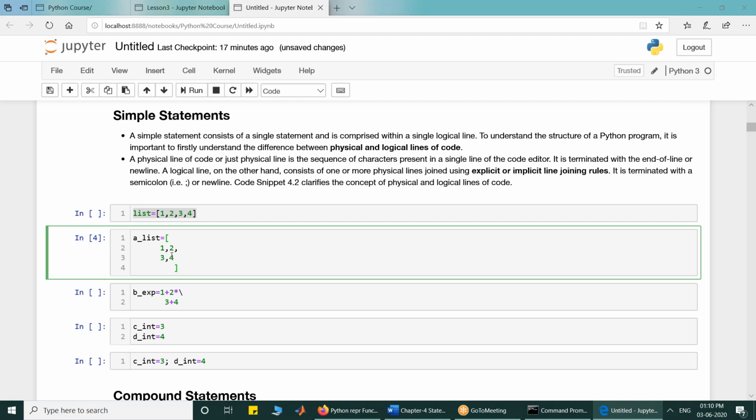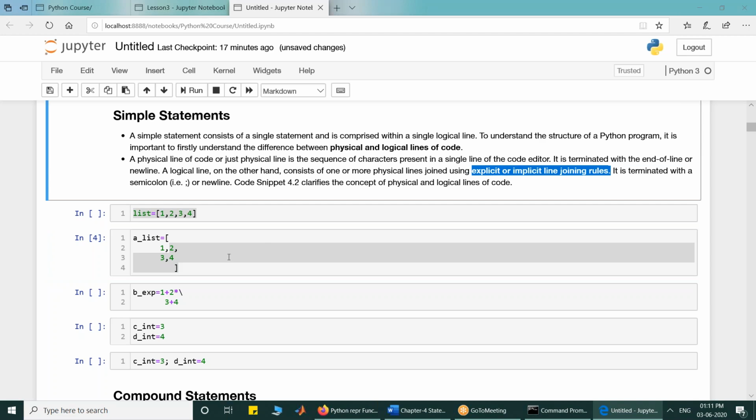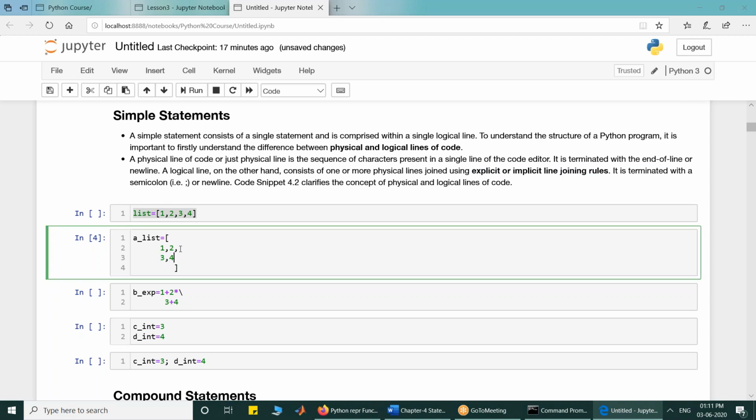So this list assignment, A is equal to 1, 2, 3, 4, consists of one logical line but 4 physical lines, and physical lines are joined, concatenated, either by explicit line joining rules or implicit line joining rules. In this case, the 4 physical lines are joined by implicit line joining rules when they appear within square brackets or any bracket.